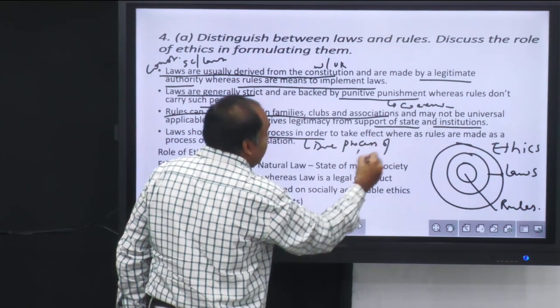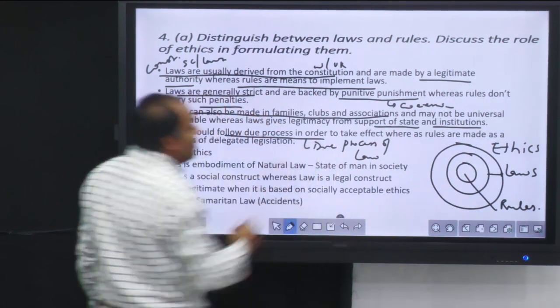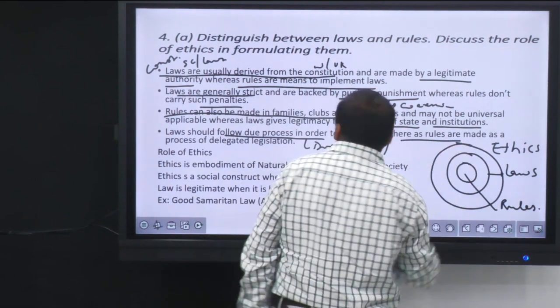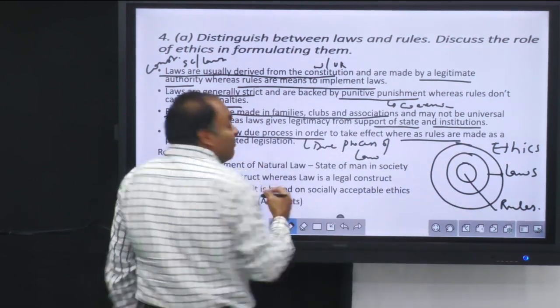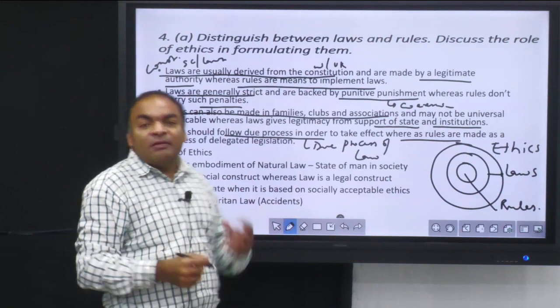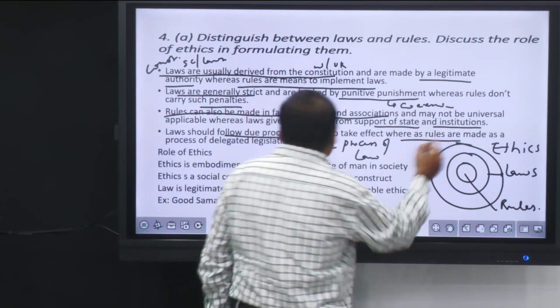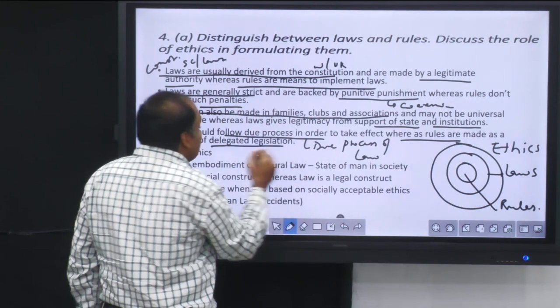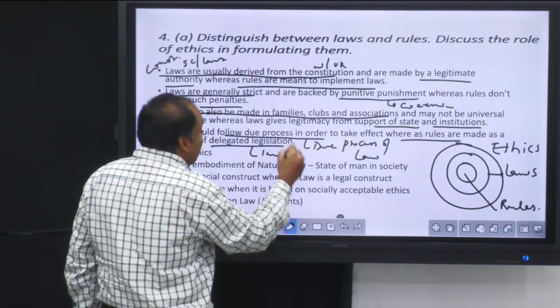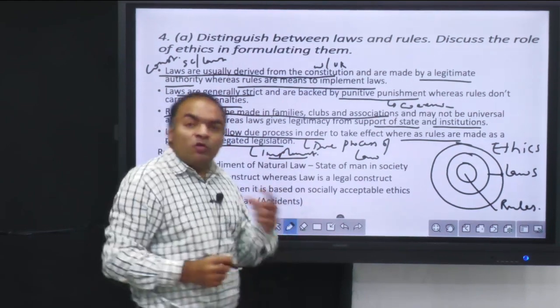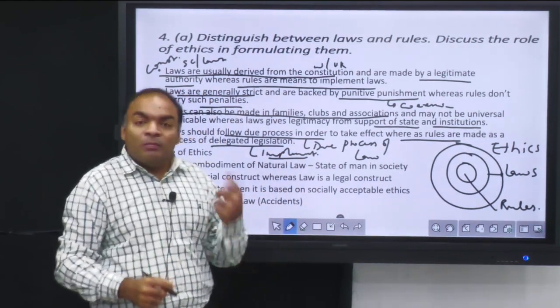Due process of law. Why? Because laws take into consideration various societal matters, various conventions of the state, various conventions of society, etc. Whereas rules can be made as a means of delegated legislation, just to implement that law. So rules can be maneuvered so that the law is implemented properly.